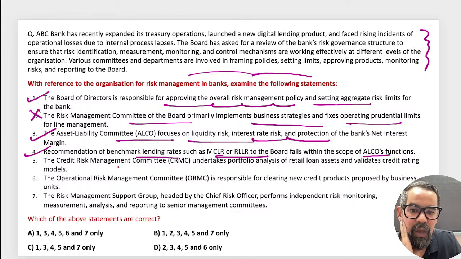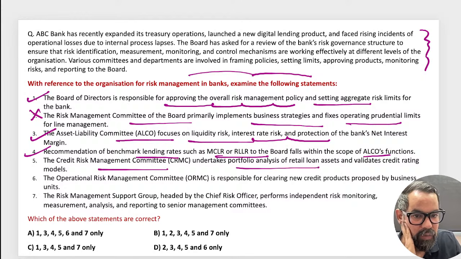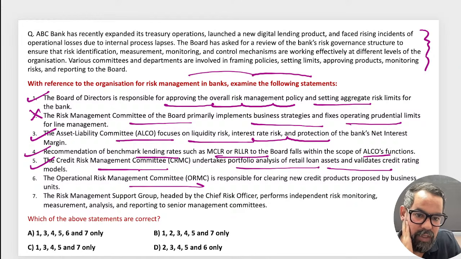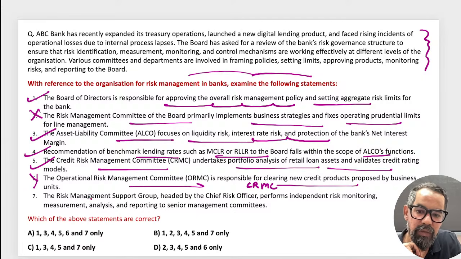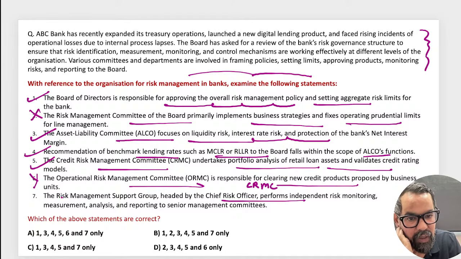That is also true. The Credit Risk Management Committee undertakes portfolio analysis of retail loan assets and validates the credit rating model. This is also correct. The Operational Risk Management Committee is responsible for clearing new credit products and others. No, this comes under the Credit Risk Management Committee, not the Operational Risk Management Committee. Next, the Risk Management Support Group headed by the CRO performs independent risk monitoring and measurement analysis. True. So 1, 3, 4, 5, not this.